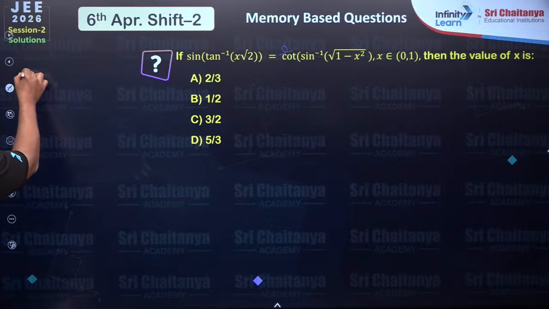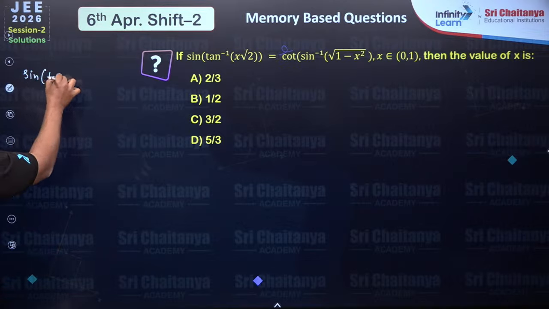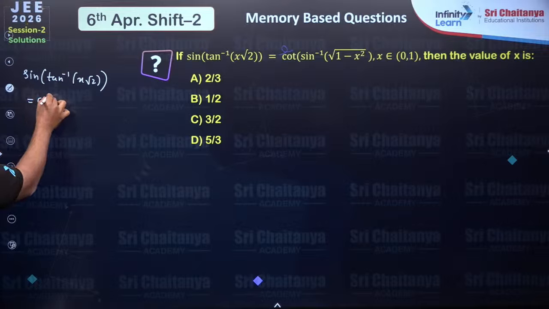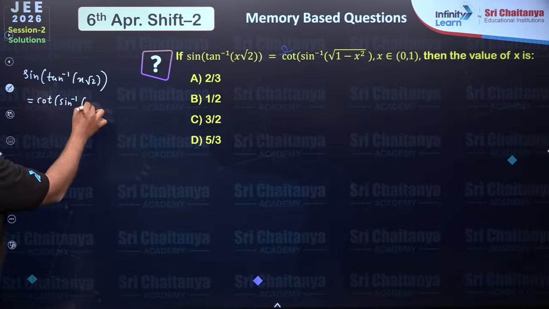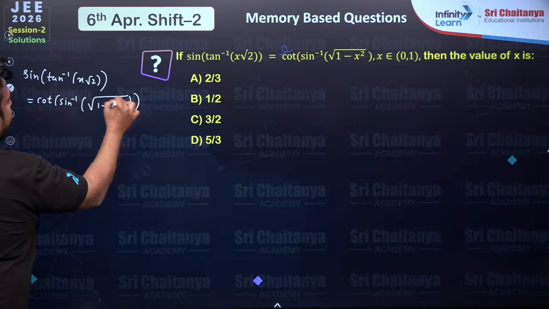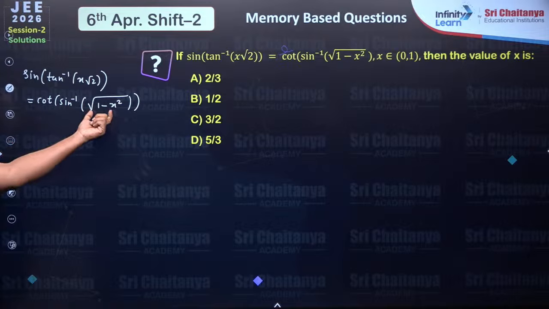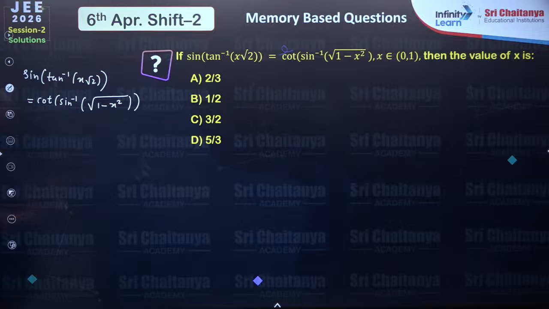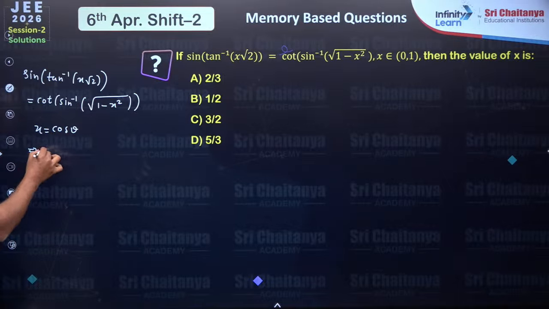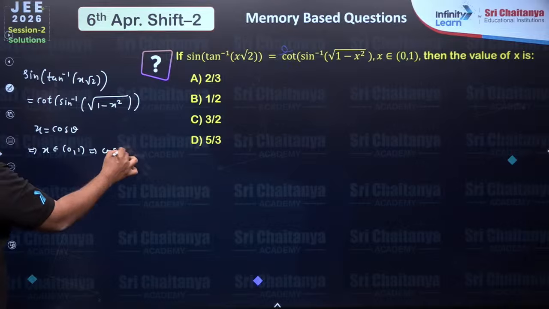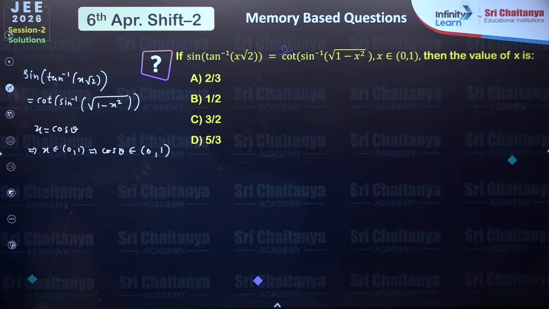Let's start with this: sine of tan inverse of root 2x is equal to cot of sine inverse of under the root 1 minus x square. Okay, now this side it is sine inverse. If we could make this as a sine, then sine inverse and sine will get cancelled, right? So for that we substitute, let's say x is equal to cos theta. Then if x belongs to 0 to 1, this implies cos theta also belongs to 0 to 1.